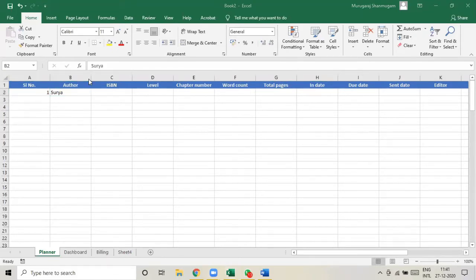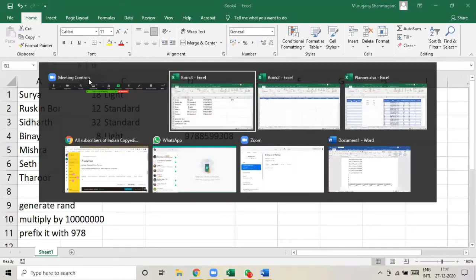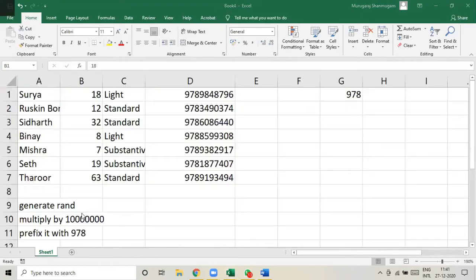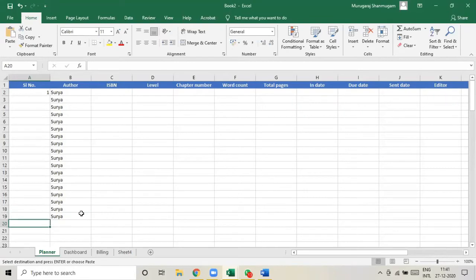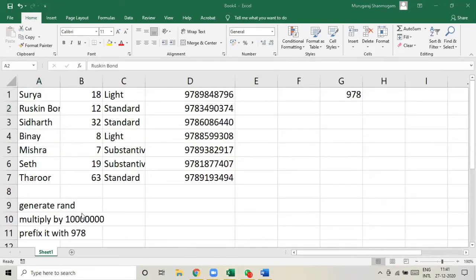So Surya, 18 chapters, right? So I can see that 18 chapters of Surya here. And then 12 chapters.